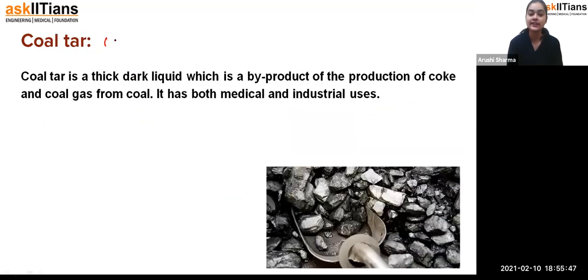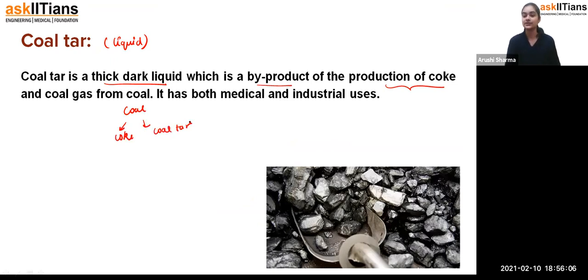Okay, now looking at the coal tar. Students, coal tar is the liquid form which we are getting along with the coal. Coal tar is a thick, very dark liquid, which is a byproduct of the production of coke. From the coal, students, we are getting coke, and along with that we get coal tar, which is liquid in nature.